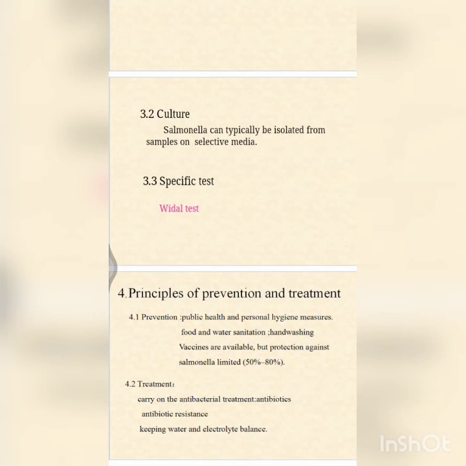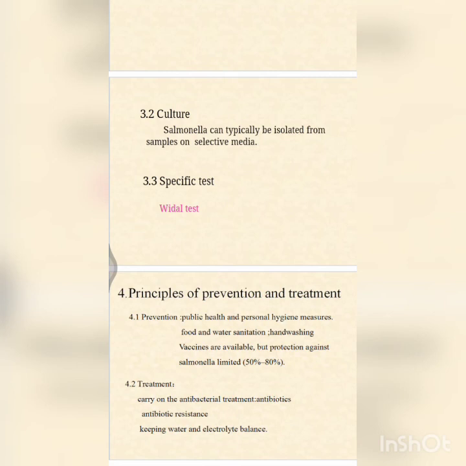So the infection can be treated mainly by antibiotic sensitivity testing, because of emergence of multiple drug resistance. So these are like chloramphenicol, ampicillin, cotrimoxazole, amoxicillin, ciprofloxacin, and other fluoroquinolones can be used. So these are the medicines which we need to use for this.